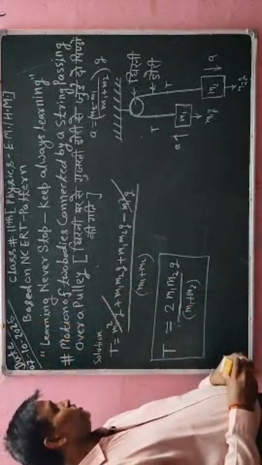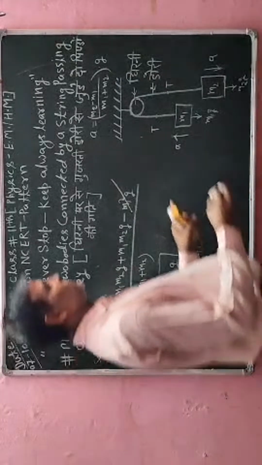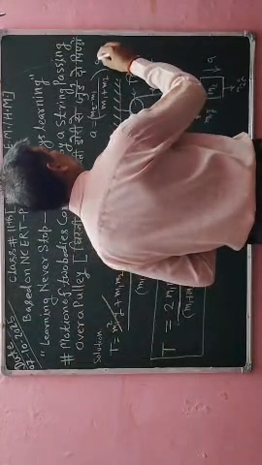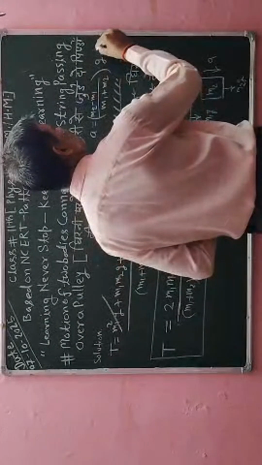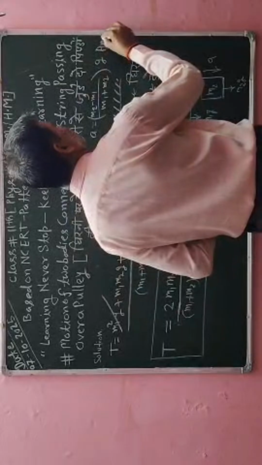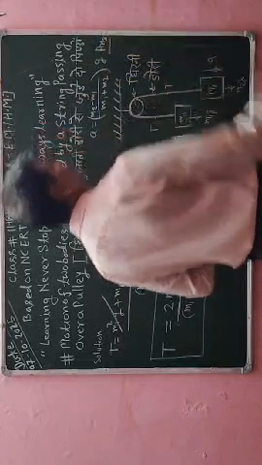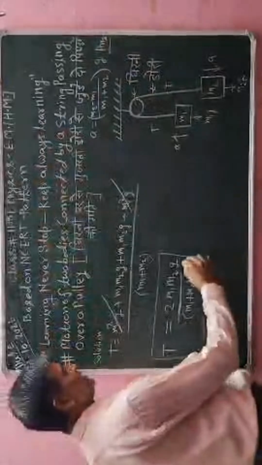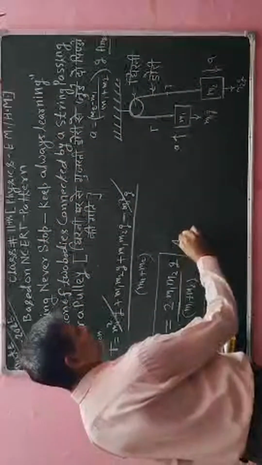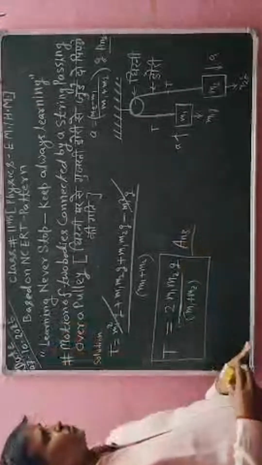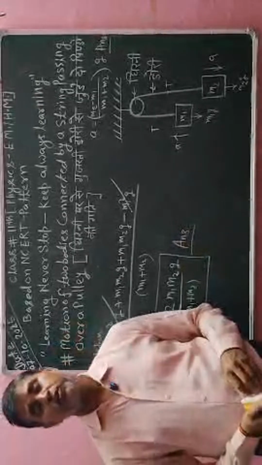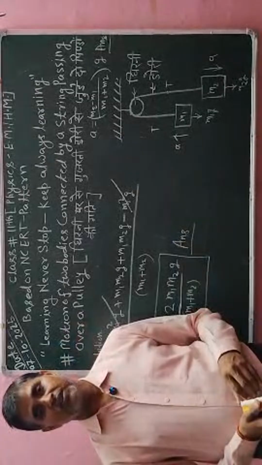So here I have got the value of a, that is the value of acceleration. This is the one answer of the topic, and this is the second answer of the topic. Okay students, so this is the theory. On this theory you also have to solve some numericals.